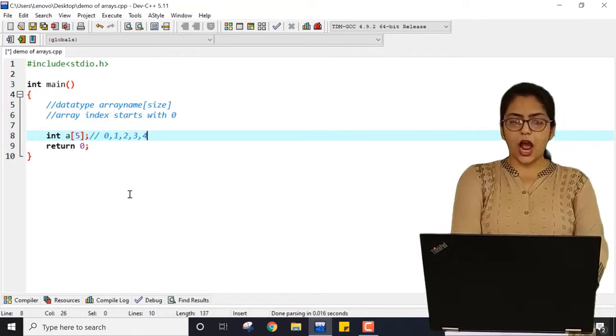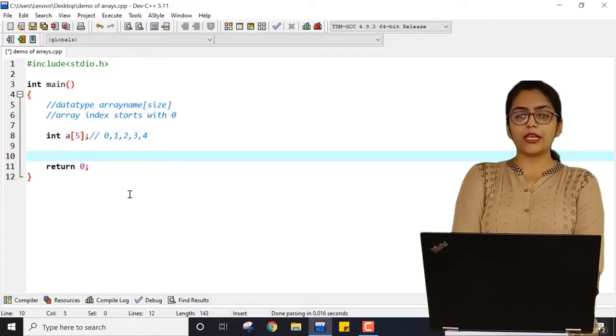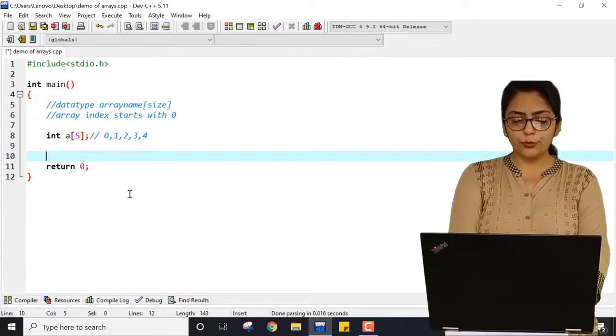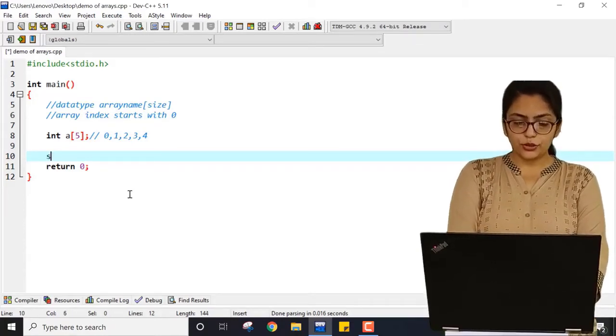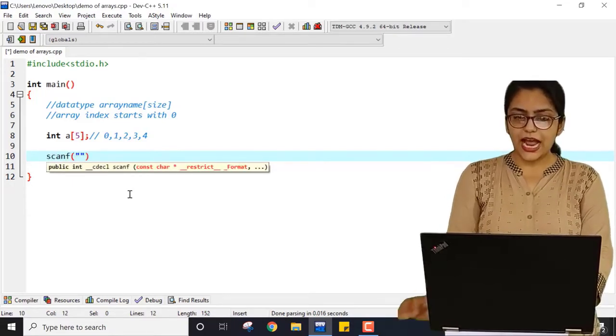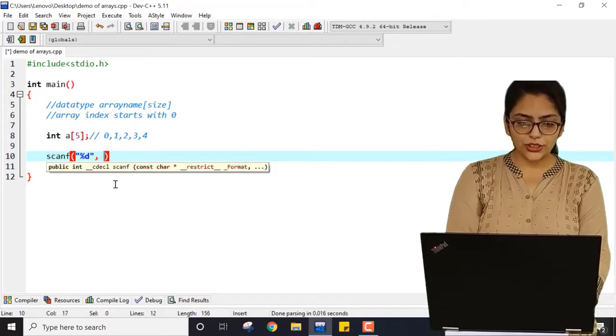Now I will show you how you can perform operations on an array. Right now, if you just print this array, it has garbage values because we have not put any value inside it. How can I put the values? Scanf. So I am taking values from the user. For that, I am writing the same code that I have written. What will be the difference? I am telling you.